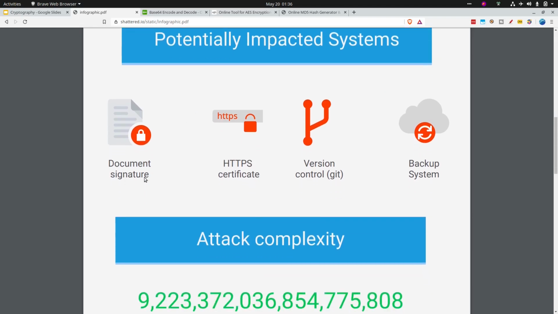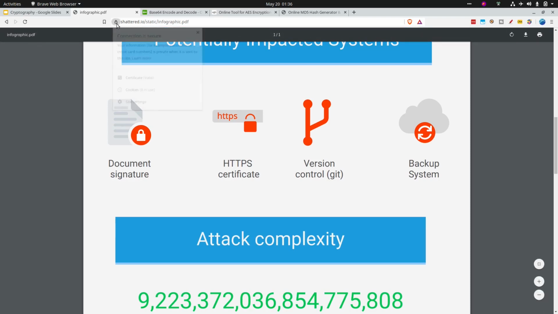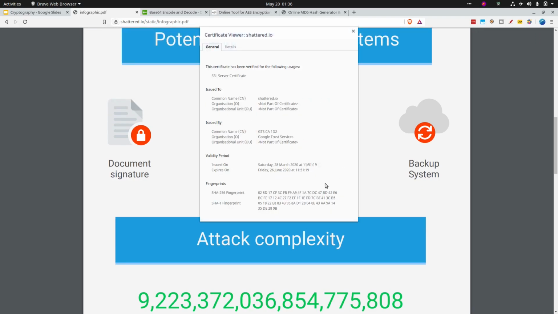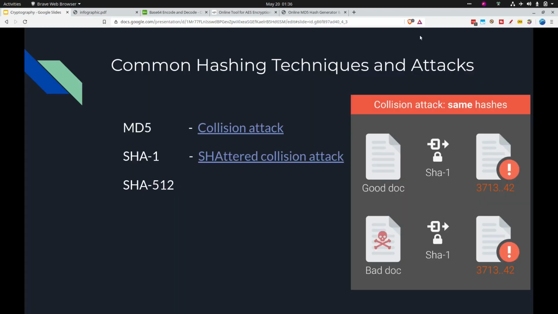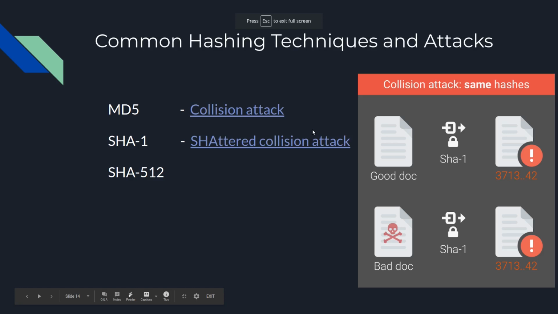So document signatures, the digitally signed documents, the HTTPS certificates, as you could see, there's a SHA-1 hash and there's a SHA-256 fingerprint. These were all usually using SHA-1, so now they are using SHA-256 as well. The SHA-1 hash, which was shown to be broken, now they have moved to SHA-256 as well as SHA-512.